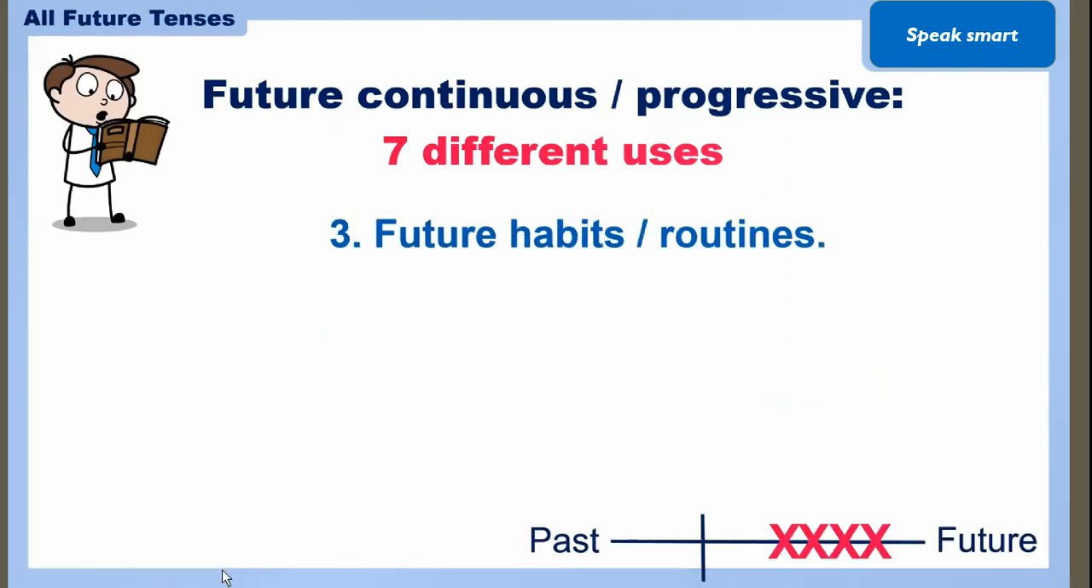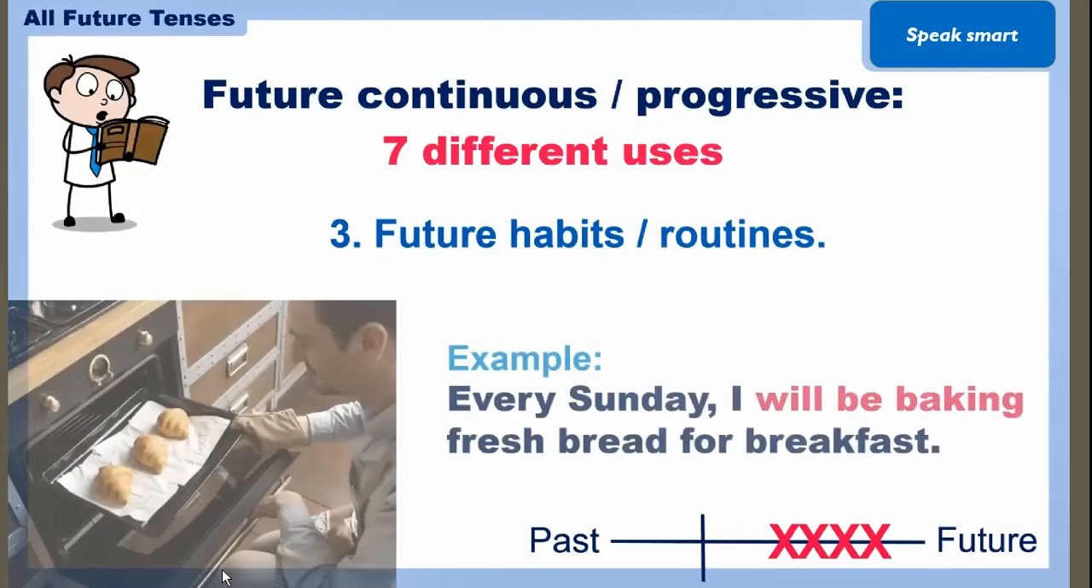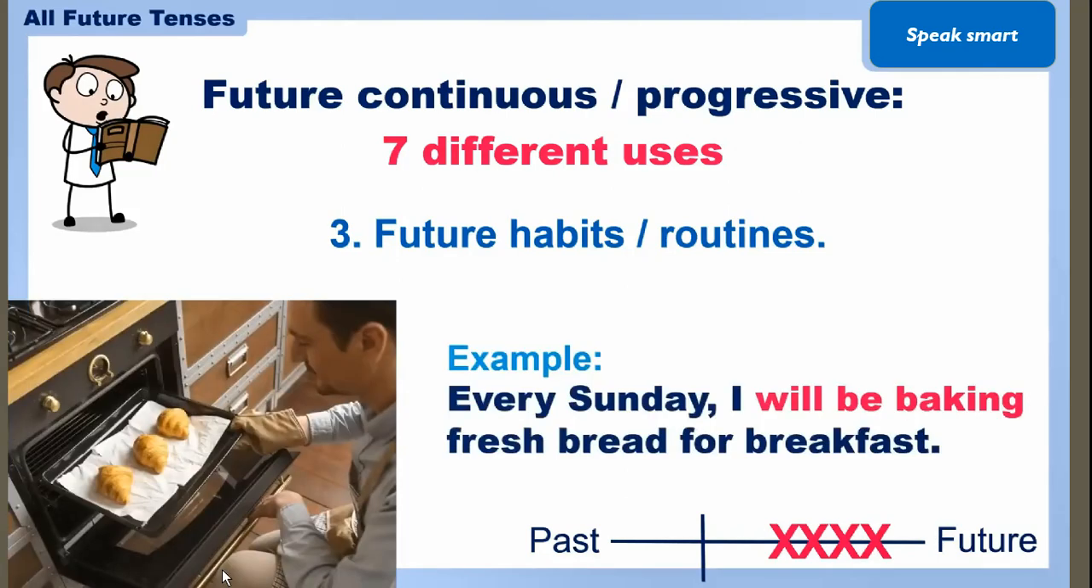Next, future habits or routines, like in winters, in summers, or on weekends, on Sundays, on Saturdays. If you are doing the same thing, the repetition of the same thing, that will be narrated here. Like every Sunday, I will be baking fresh bread for breakfast. So it is like a continuous action. Like at some period of interval, you are doing the same activity. That is called the future habit or the routine.